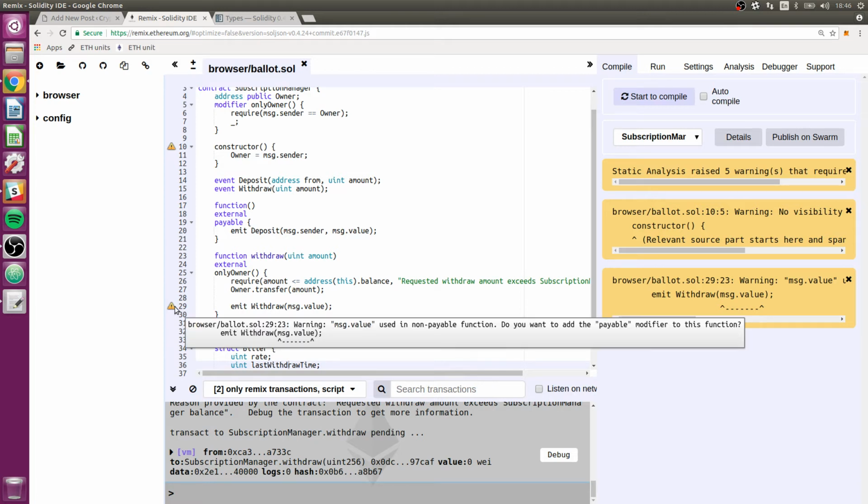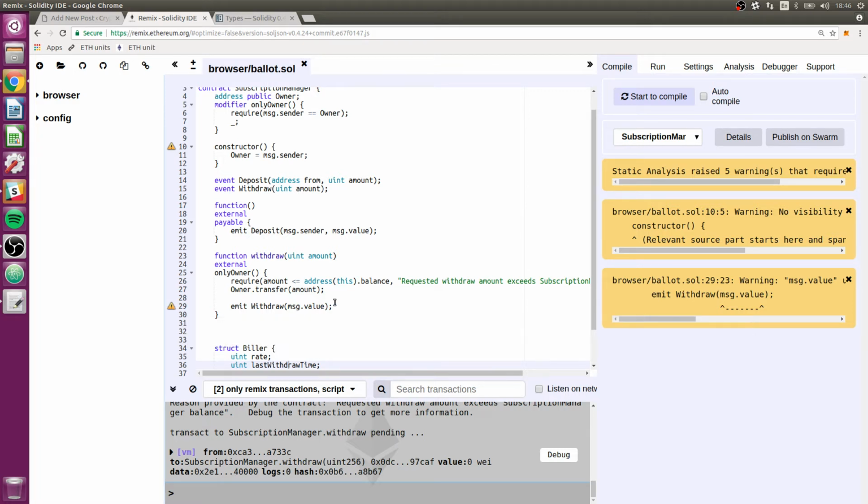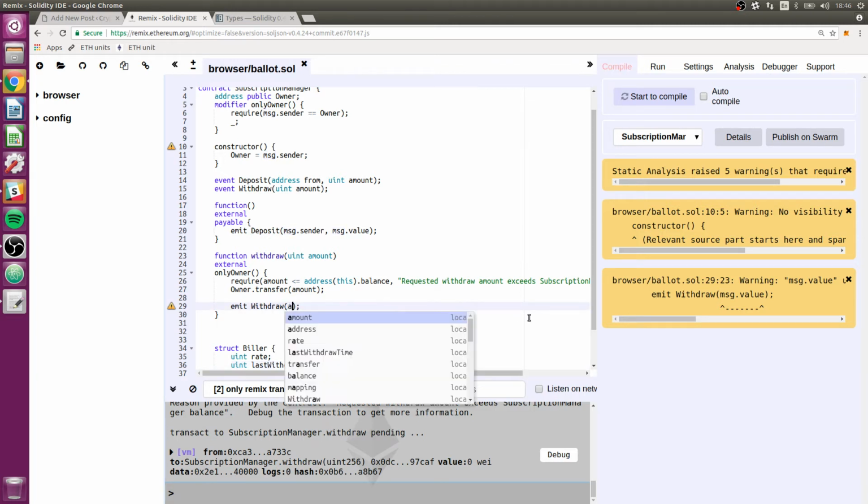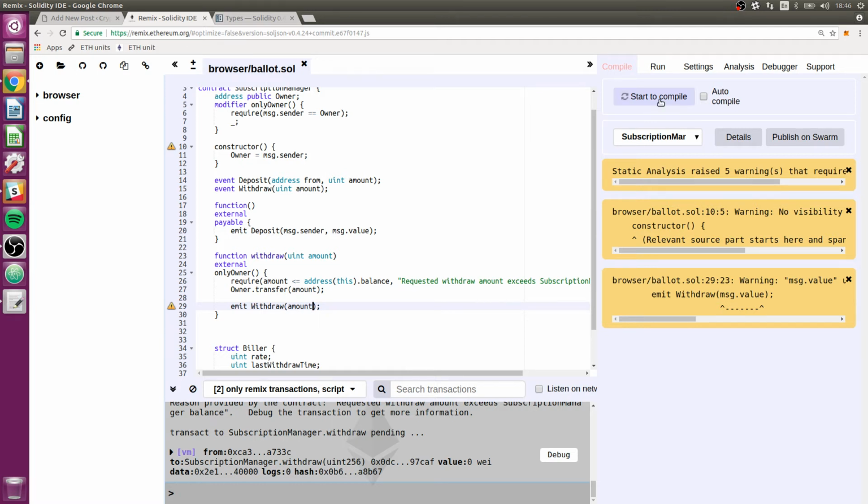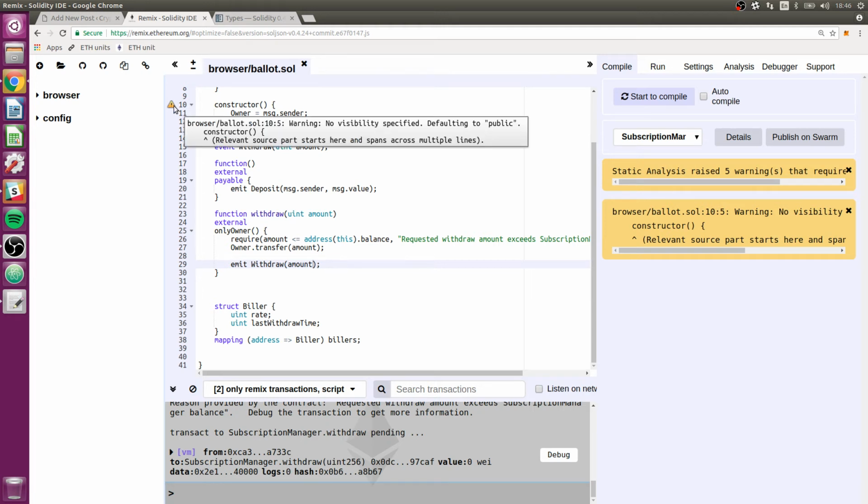Let's see what that is really quick. Oh, yeah. Okay. So the error is I'm asking for the message.value in a non-payable function. And so that was my mistake. I didn't really mean to say message.value. I meant to say amount here. So that's good. Good catch there, compiler. Okay, and this warning again is just talking about no visibility specified, which I'm going to ignore.